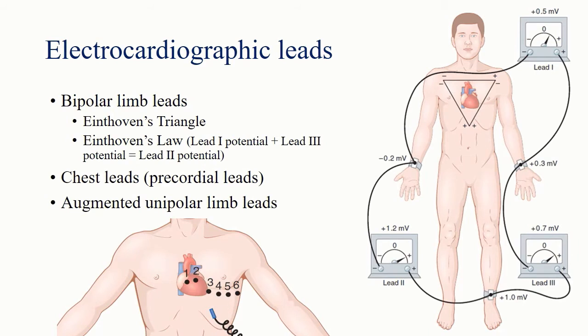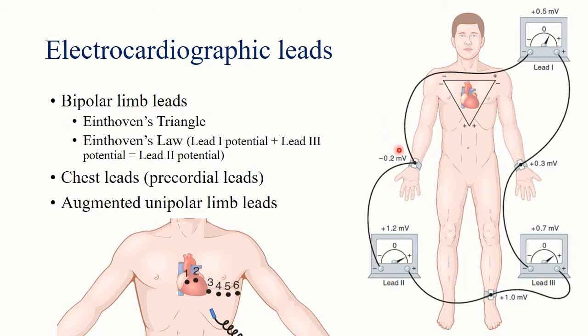Now various types of electrocardiographic leads have been used to view electrical activity occurring in the heart from different angles. Now in any lead there are two types of electrodes, negative and positive, and the potential difference between these two electrodes is recorded. There are various types of leads, but routinely we use three types of leads: bipolar limb leads, chest leads, and augmented unipolar limb leads.